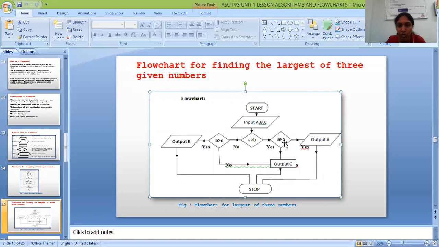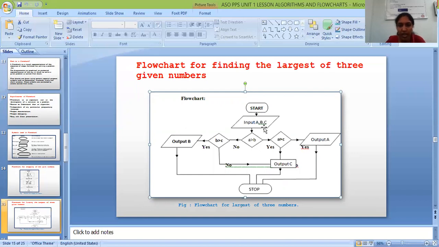If a greater than b, that means 3 greater than 2. If it is true, then it goes to a greater than c. What is the value of a greater than c? 3 greater than 1. If it is true, then it goes to output a. What is the bigger value now? A is the bigger value. Then it prints and it comes to the stop.